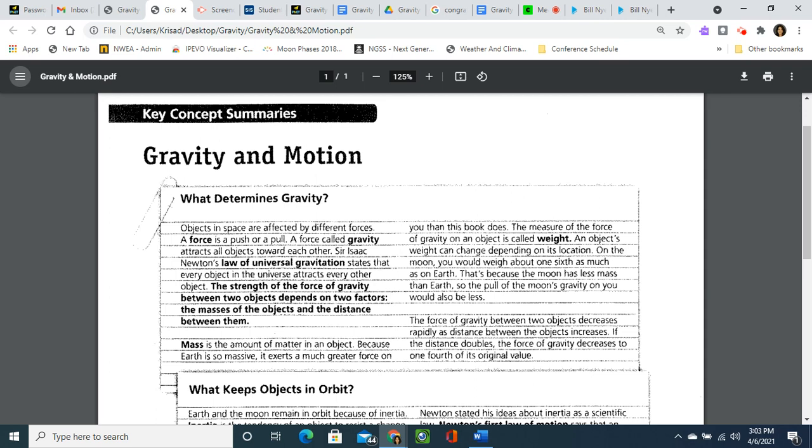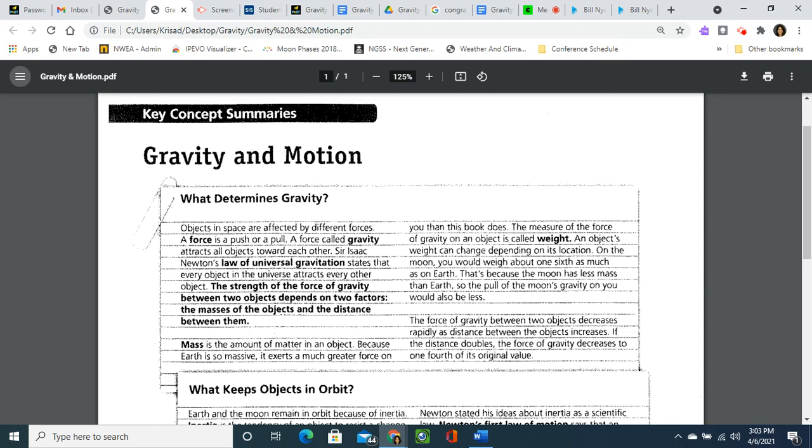Sir Isaac Newton's law of universal gravitation states that every object in the universe attracts every other object. The strength of the force of gravity between two objects depends on two factors: the masses of the objects and the distance between them. Mass is the amount of matter in an object. Because Earth is so massive, it exerts a much greater force on you than this book does.